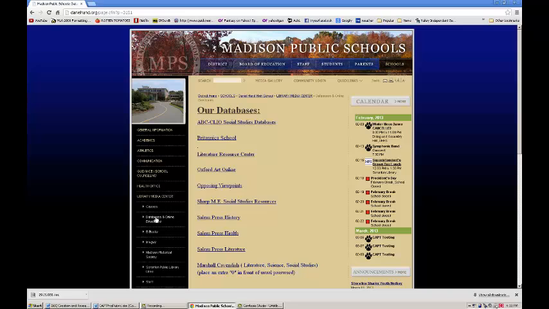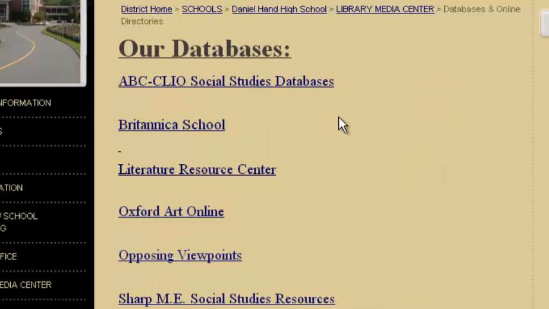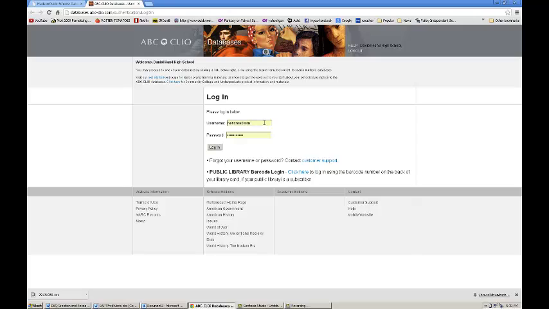And what we're going to look at today are two databases that can help you get documents for your DBQ for current issues going on. And for that, we're going to look at ABC-CLIO Social Studies Database. So once you get to the ABC-CLIO site, it's going to ask me for a username and password, and the username and password are both Han Madison. So I'm going to type those in, and I'm going to log in.